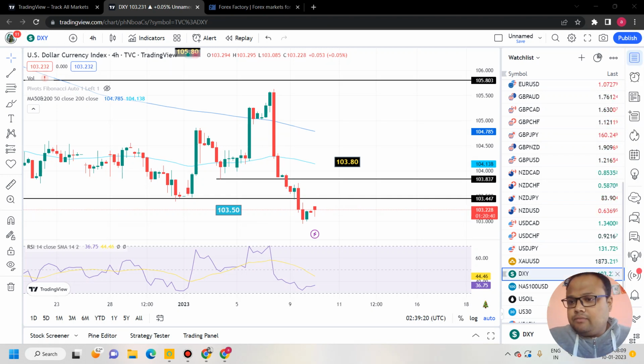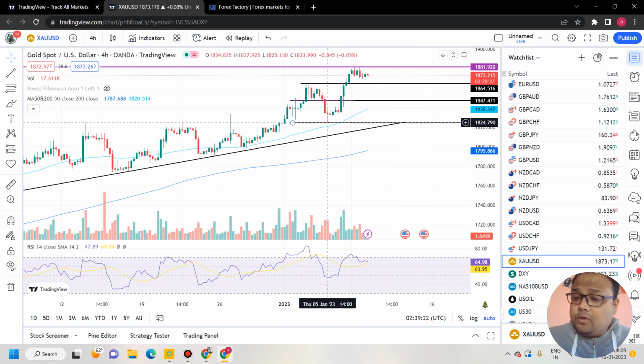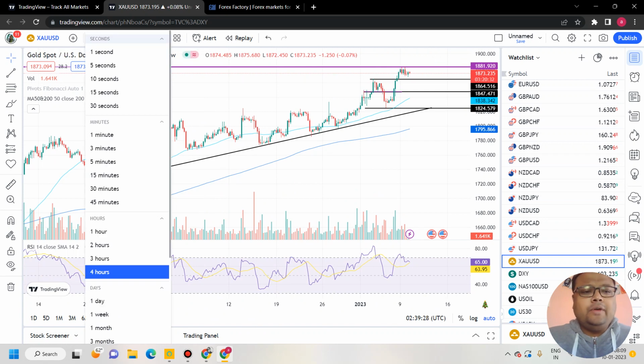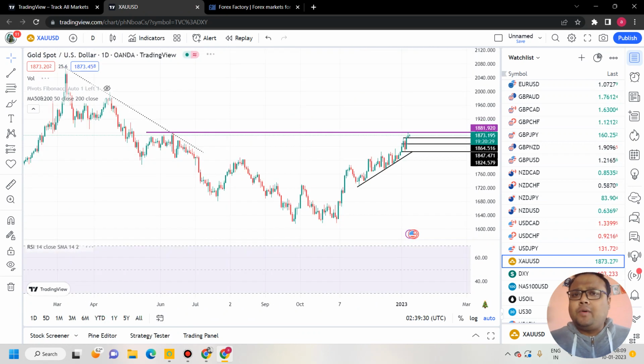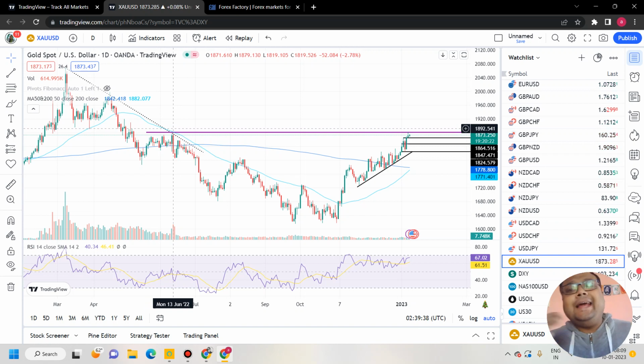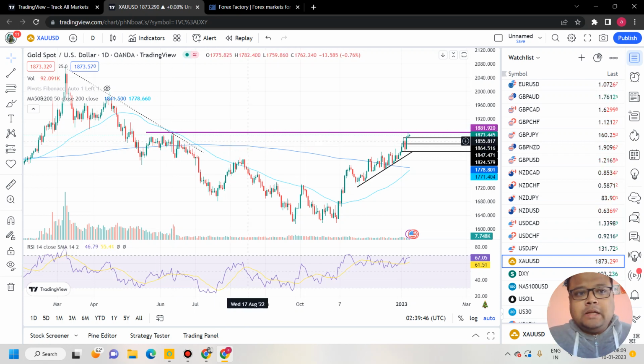Now let's have a look at the chart of gold. Gold is standing at 1873 and failed to cross the level of 1880 that we discussed in our previous video. Why 1880? 1880 was a minor resistance on the daily chart, and if gold breaks the 1880 level, as you can clearly see, we have no other important resistance. Then the next big resistance on the chart of gold will be around 1995 or 2000 level, and then 2080, 2070.